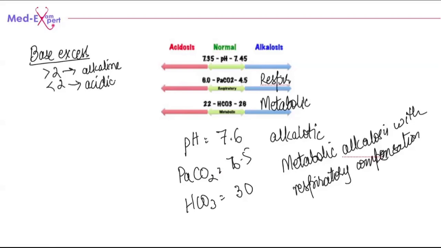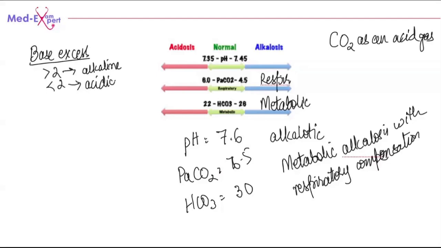Now, once we have the pH in front of us, we need to find out: is this pH variability because of metabolic reasons or respiratory reasons? For us, the respiratory reason is carbon dioxide, that is the partial pressure of carbon dioxide, because carbon dioxide is an acidic gas.